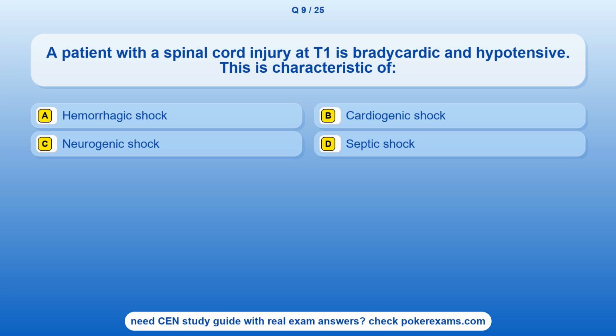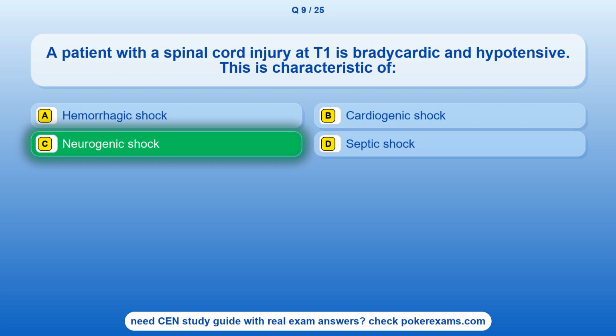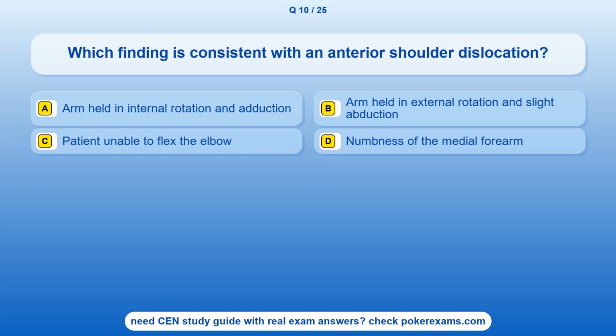Question 9. A patient with a spinal cord injury at T1 is bradycardic and hypotensive. This is characteristic of: Option A. Hemorrhagic shock. Option B. Cardiogenic shock. Option C. Neurogenic shock. Option D. Septic shock. The correct answer is option C. Neurogenic shock.